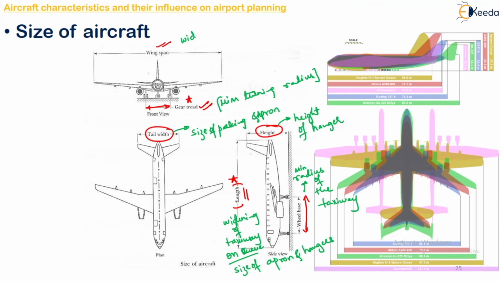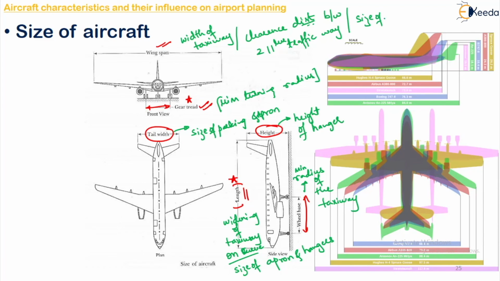This is for width of taxiway and clearance distance between two parallel traffic ways, that is the distance between your two ways, and size of apron and hangars, width of hangars and gates. For all these things, this will be important.